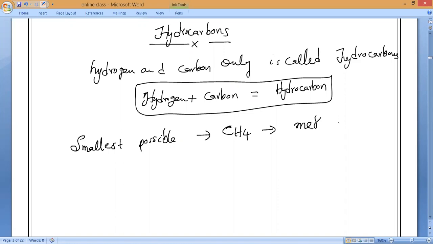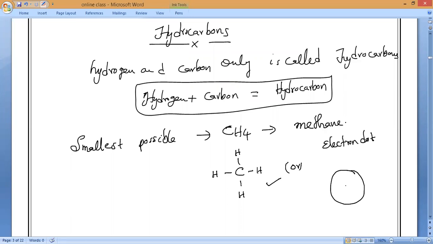Methane. Okay, sir, why, sir? Each carbon will form four bonds, tetravalency. So how many electrons can hydrogen share, guys? Only one electron. So that is why the smallest possible hydrocarbon is methane. Now, sir, if they ask you for the electron dot structure, can you draw it? Carbon will come at the middle, and 4 hydrogens will be around it.